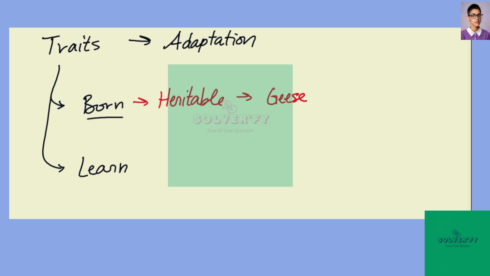This is advantageous to the organism because it increases the chance that their genetics are going to be passed on to their offspring. So this could be considered an advantage for the reproducibility of the organism. This is different from learned traits, which are picked up from watching another organism or from learning there's an advantage to acting a certain way. The reason this geese application is a more born trait is because they're not watching their parent roll eggs back into the nest or watching another organism do it.